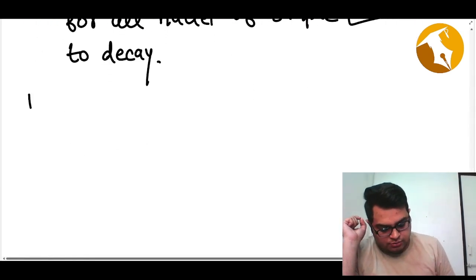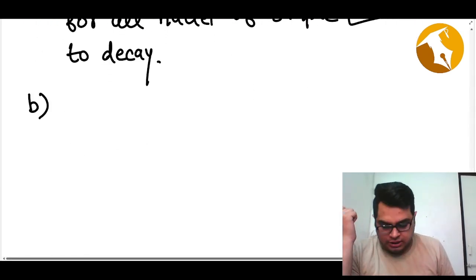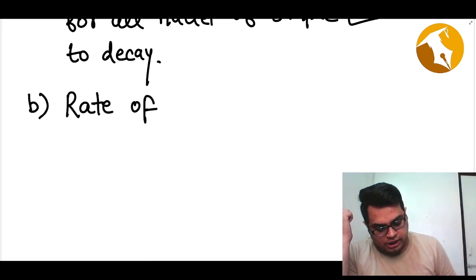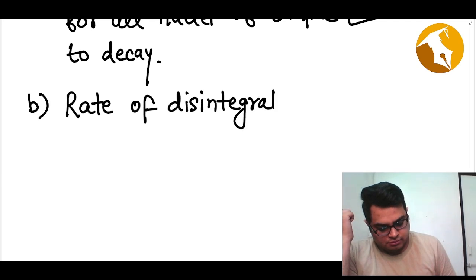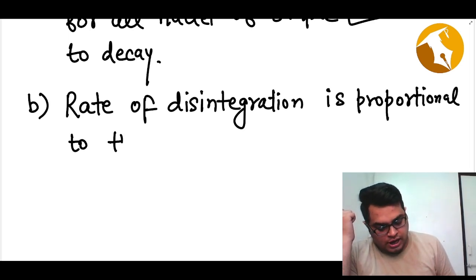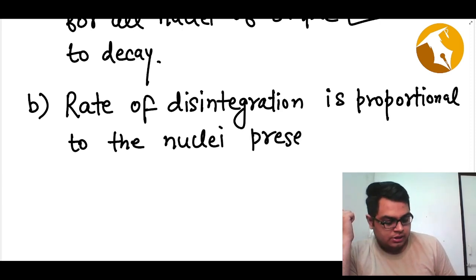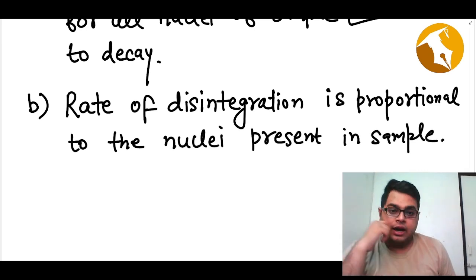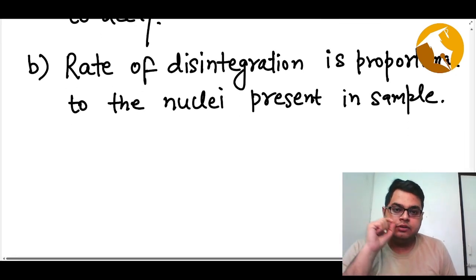Then the second law, which is much more important and which is basically more or less mathematical, says that the rate of disintegration is proportional to the nuclei present in the sample. Okay, and this is a very interesting thing.